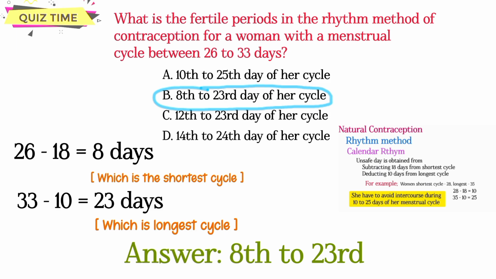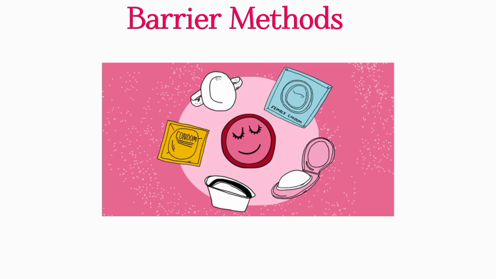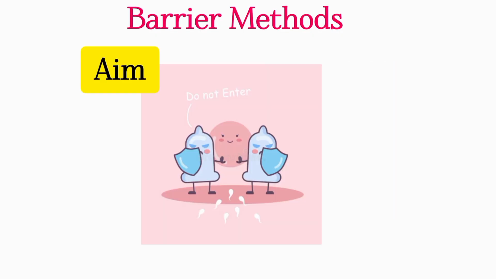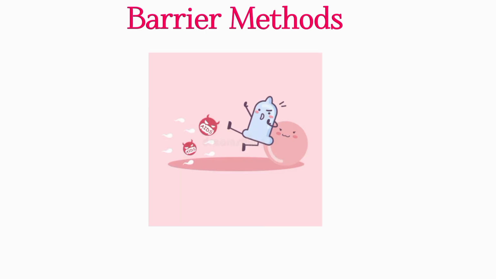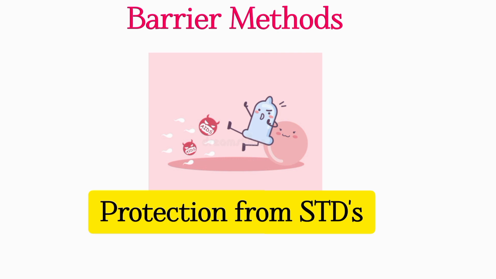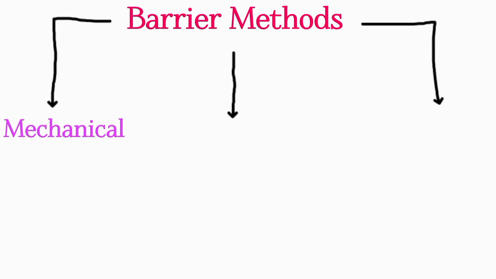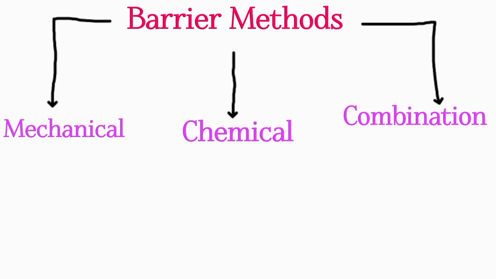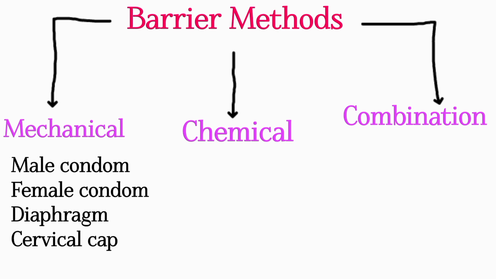Moving on to the barrier methods. The aim of barrier methods is to prevent live sperm from meeting the ovum. Barrier methods also provide some protection against sexually transmitted diseases such as chlamydia and gonorrhea. The barrier methods are divided into three categories, which are mechanical, chemical, and a combination of mechanical and chemical. The mechanical methods, also known as physical methods, include male condom, female condom, diaphragm, and cervical cap.